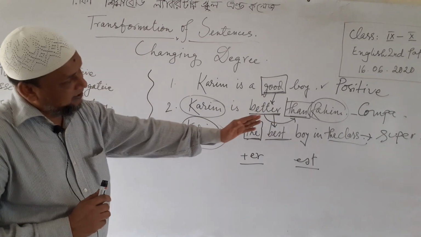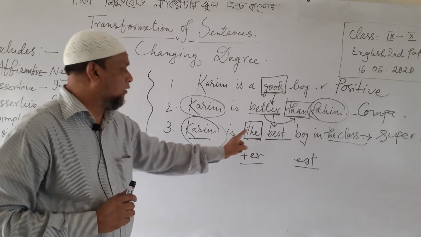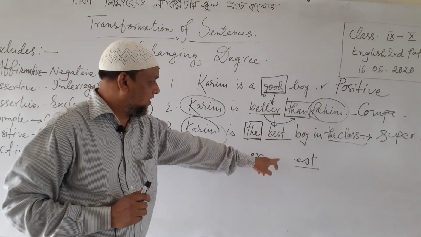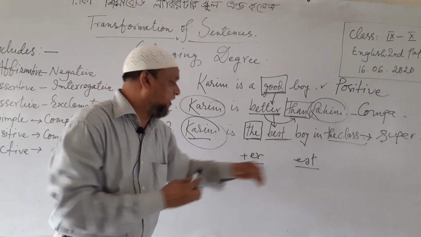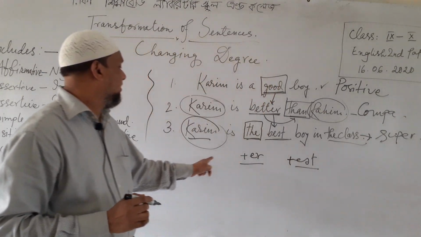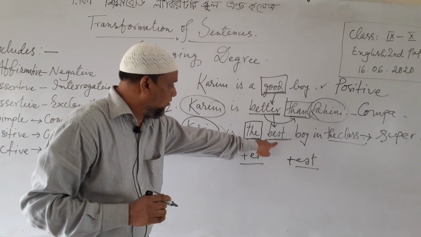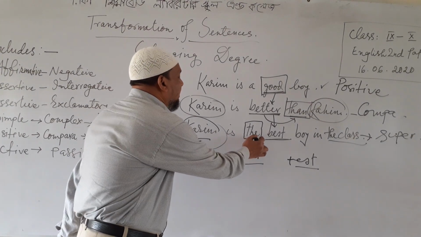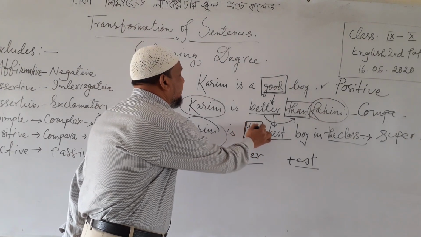And finally, in the superlative degree we use the superlative form, that is we add est with the adjective, and before the adjective we use the definite article the. It is a must.